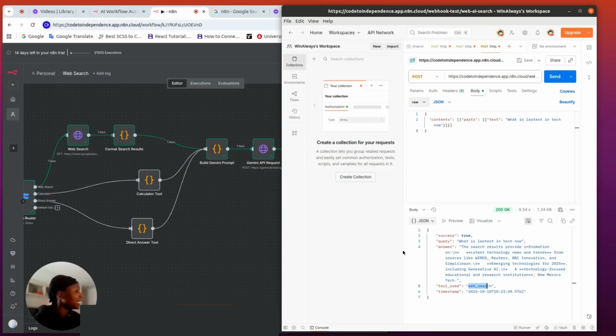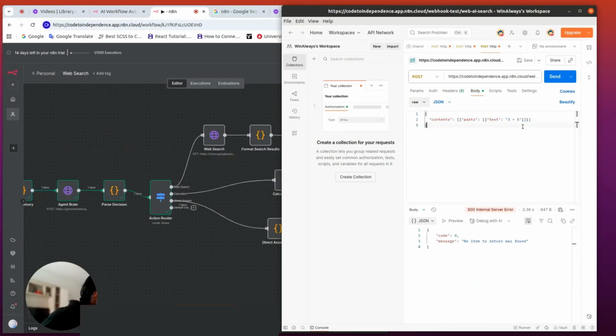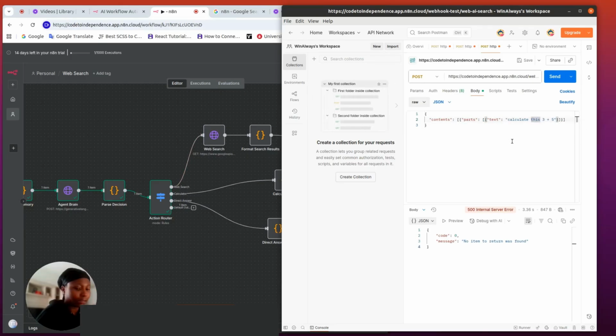So here we're going to see it. Now it's going through it. This has passed. This has passed. So it means that our question was a web search, and then it says workflow executed successfully. So the tool used here, we can see here, is web search. A success is true, and then it gave us this. And it says that web search results provided, latest technology trends from sources like Wired, Reuters, BBC Innovation. This is doing a Google search because it used this particular node.